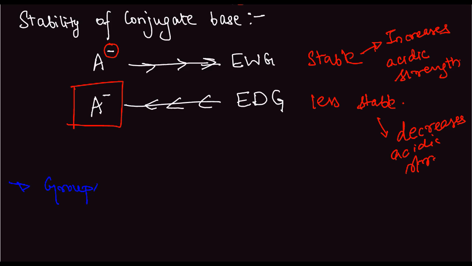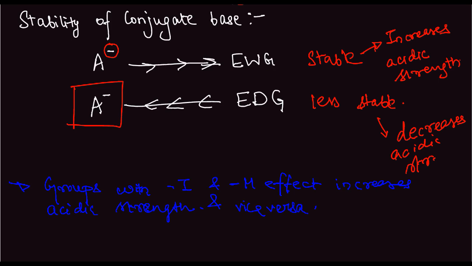Groups with minus I and minus M effect increase acidic strength. Okay. Now, the electron releasing groups in the acids will decrease the acidic strength. So, plus M and plus I will decrease the acidic strength. So, vice versa is also valid.